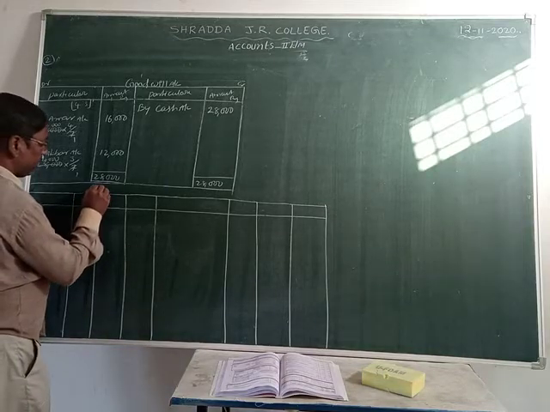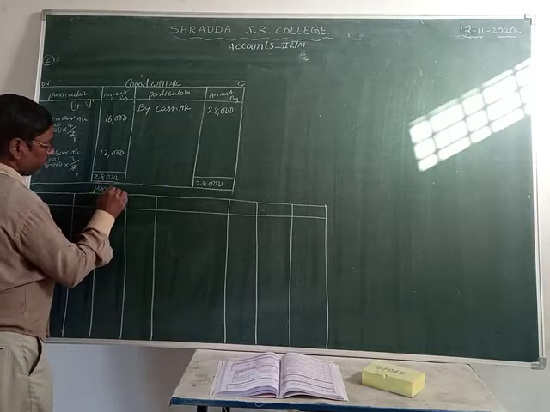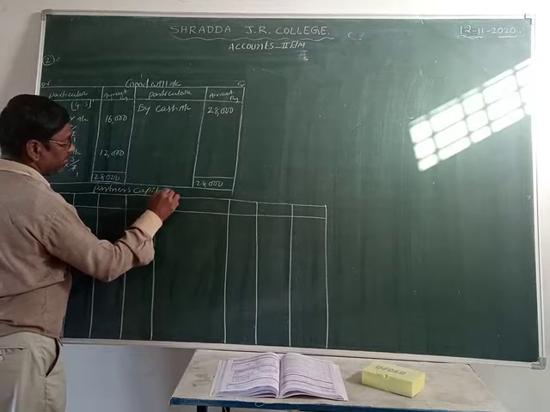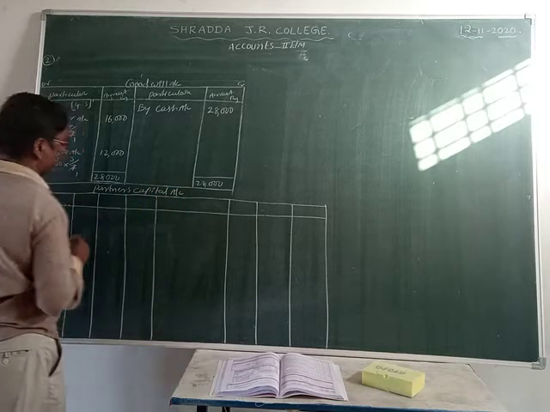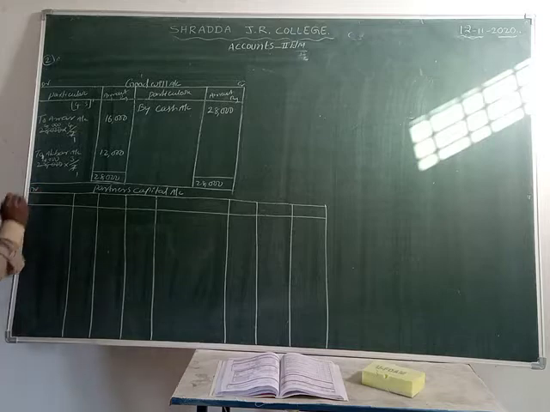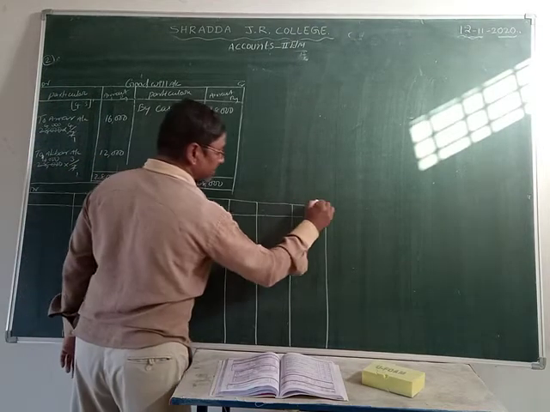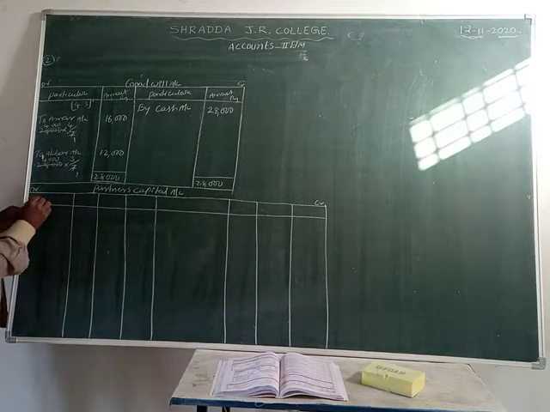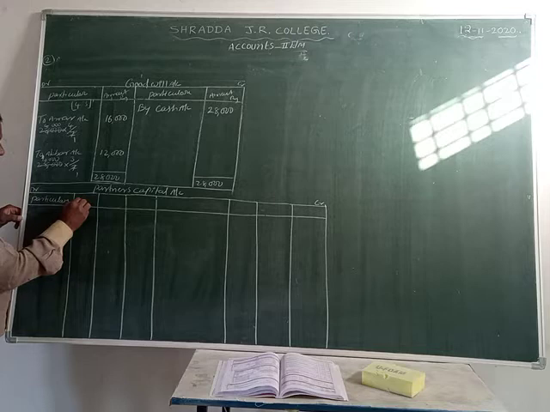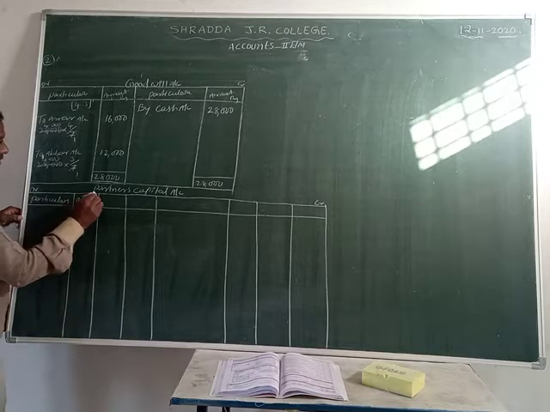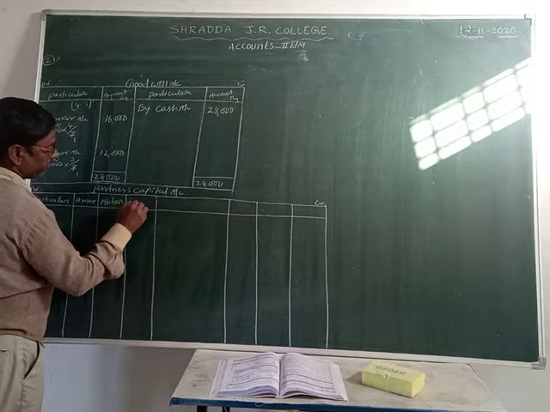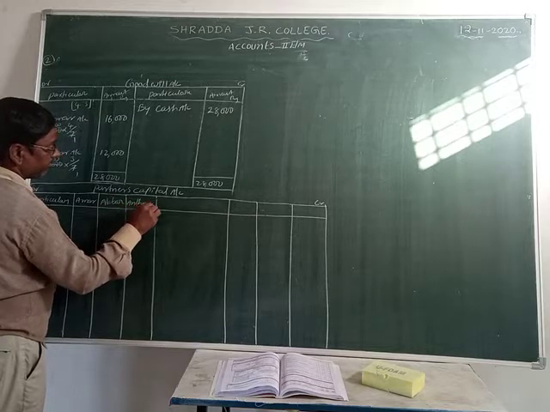Let us write down here: partners capital account. Left side is debit and right side is credit. Okay, students. Write down here particulars: Amar, Akbar, Anthony, isn't it?